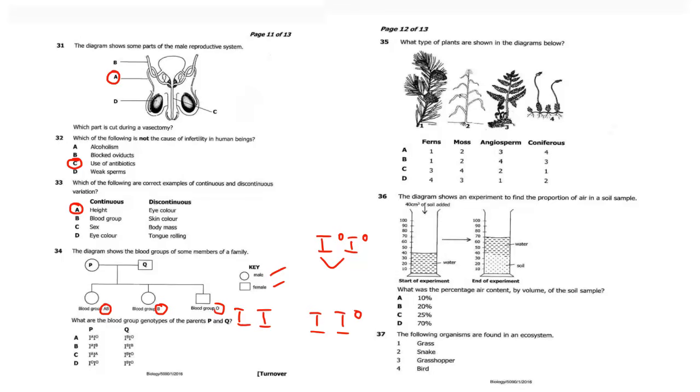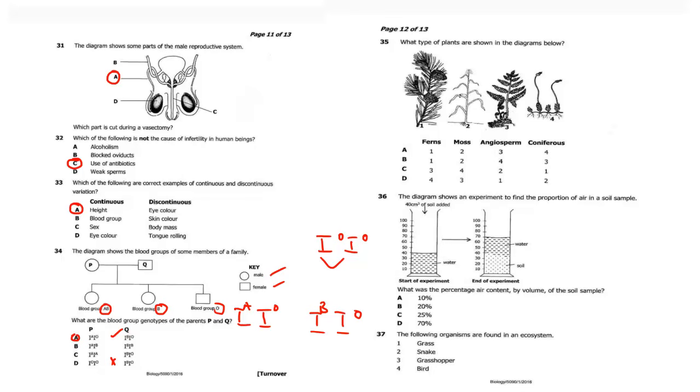Okay, so we have a child who is AB. Already we know that one of these parents should be A, the other one should be B. So where you find A, O, B, O, that is the answer, not this. So A, O, B, O. Yeah, this. So the answer is A.